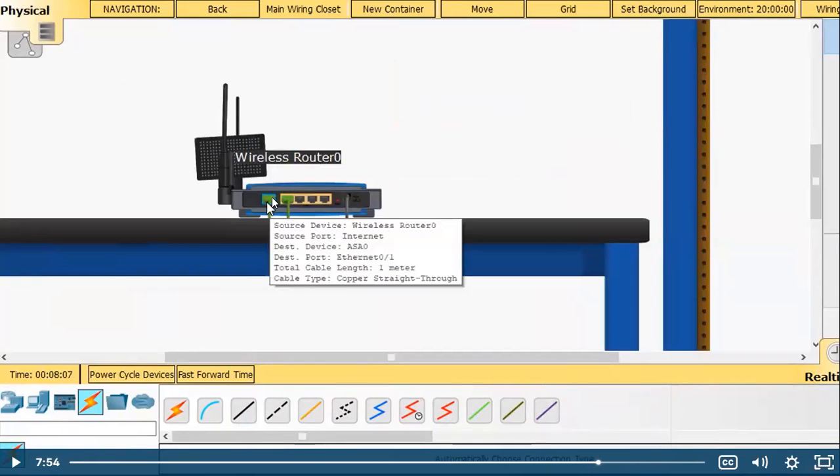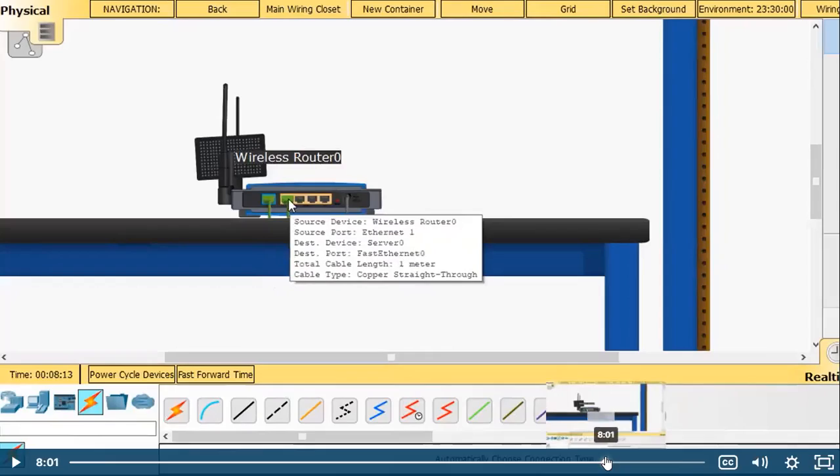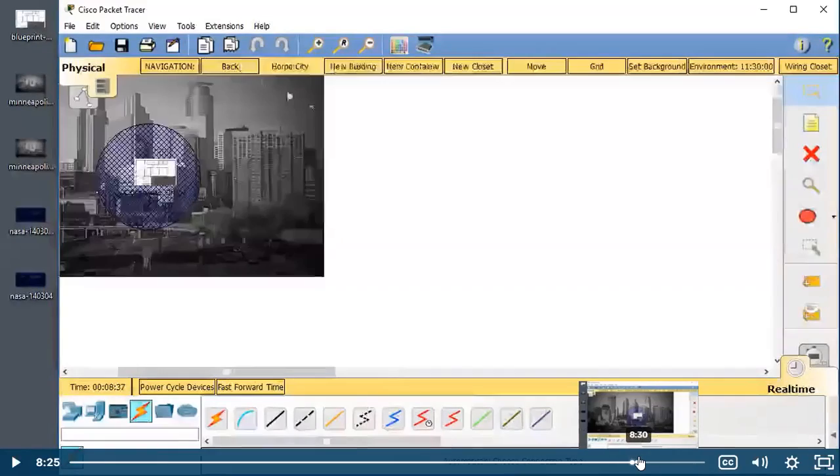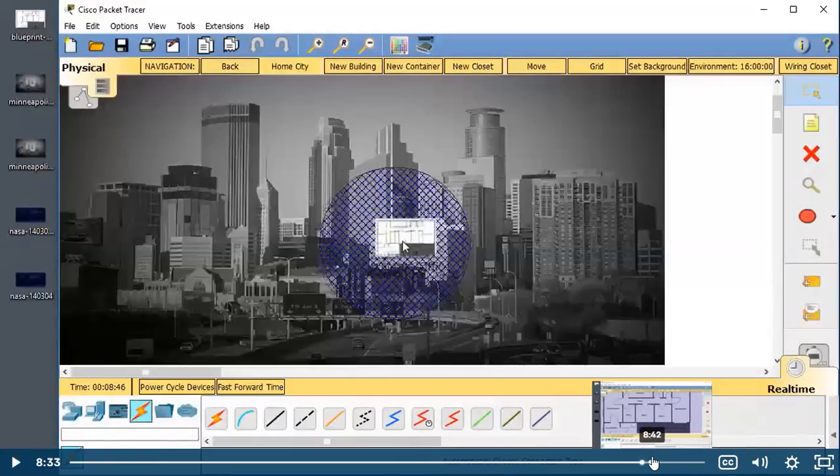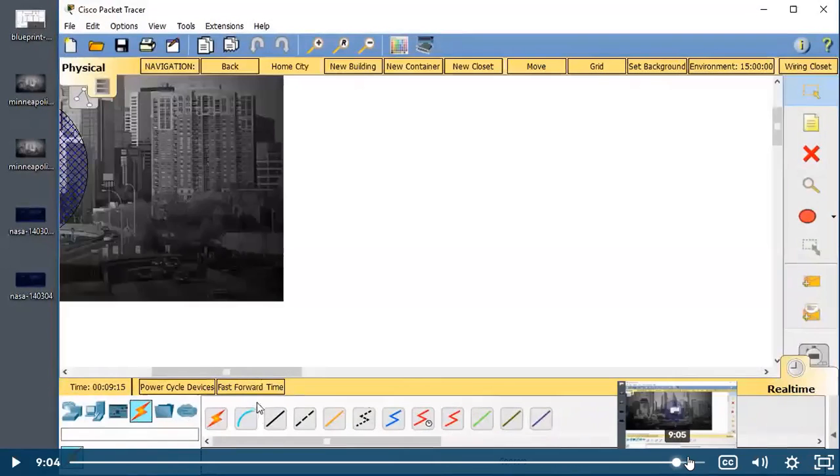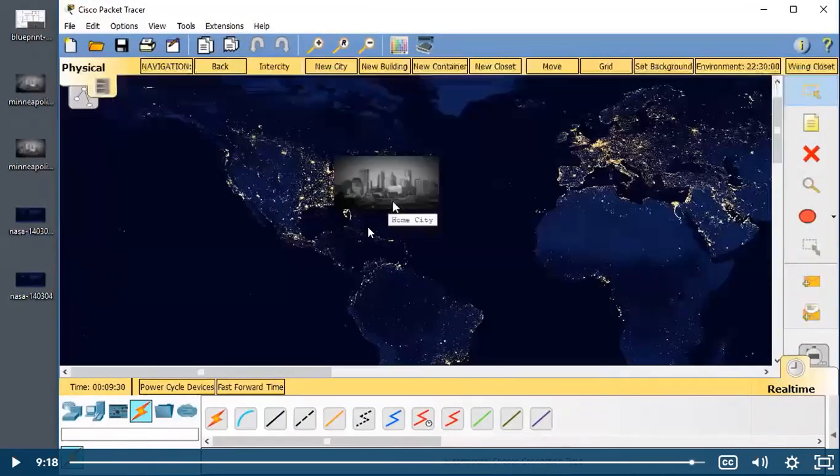When I move my cursor to this port, this bubble is telling me the details about this wireless router with the internet, with this device, and all that: the port number Ethernet 0/1, meter length 1 meter, and it is a copper straight-through cable, right? Such type of information is there. So this is the physical view.